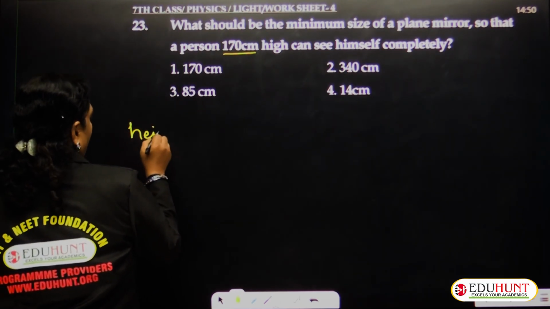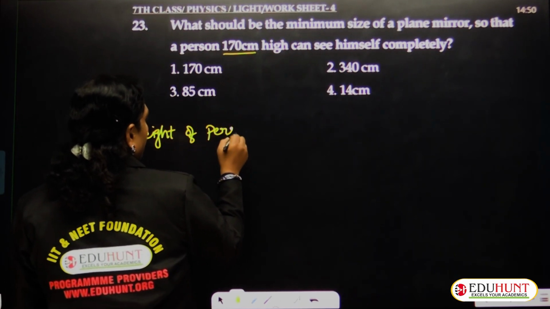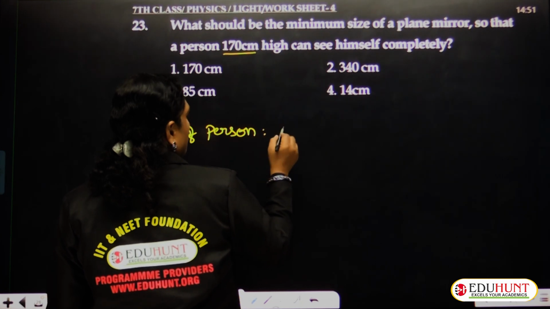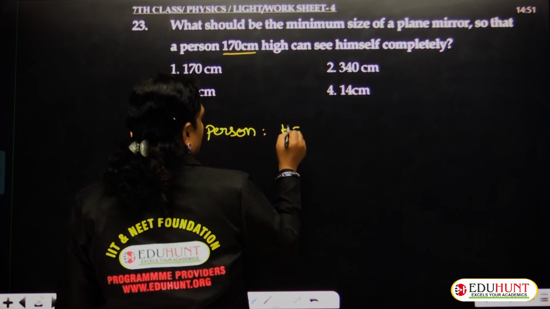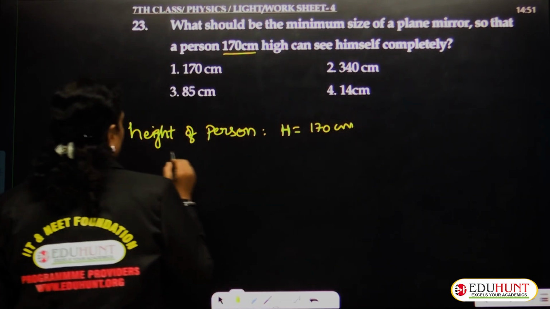Given that the height of the person is h equals 170 centimeters.